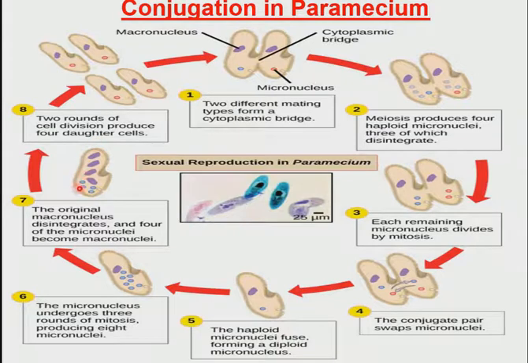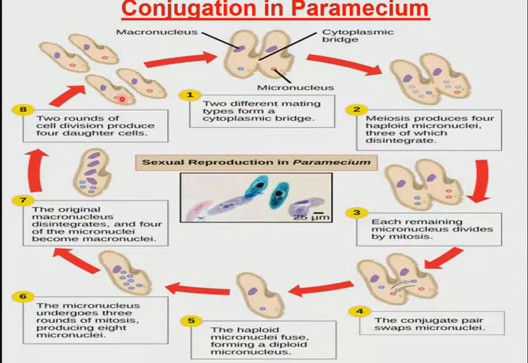They will pair up, one will go to this one and one to this one, to bring about the formation of 4 daughter cells. 2 rounds of cell division produce 4 daughter cells, in a way that if you see the full organism, it has only 1 macronucleus and 1 micronucleus.